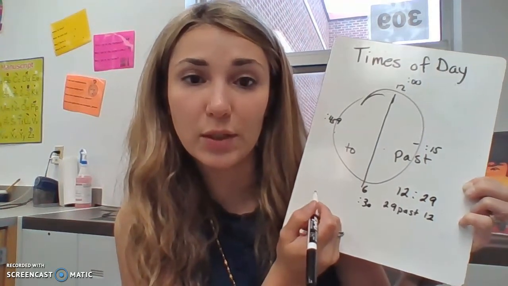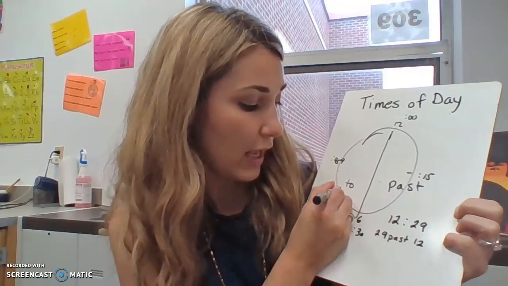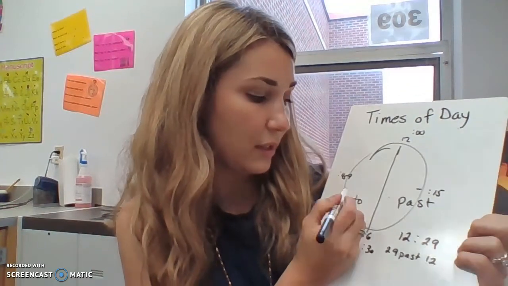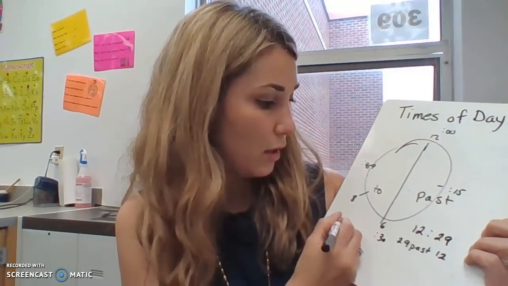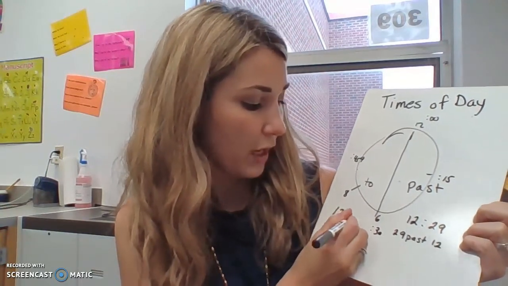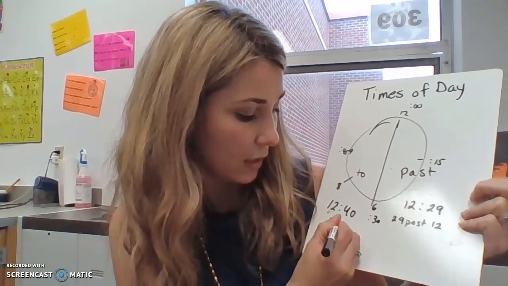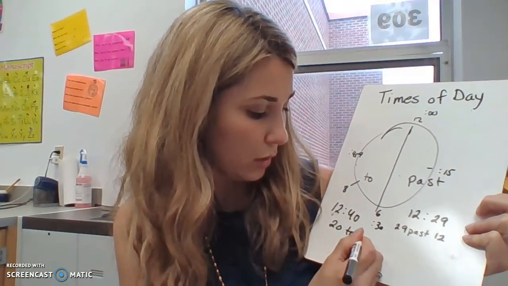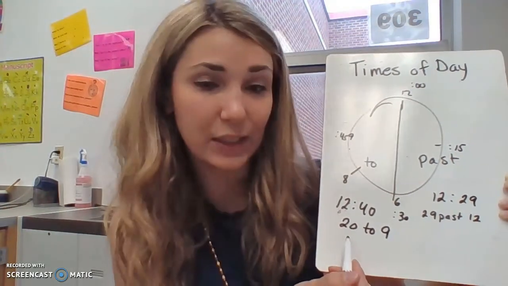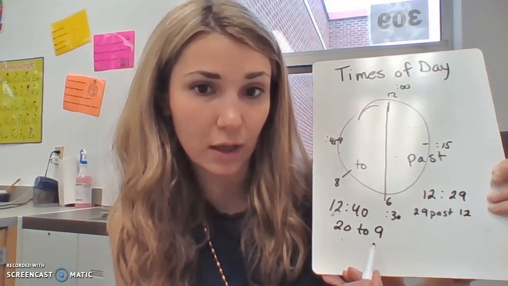This means you need to do some math. So if the hand is right here on the 8, I might need to say, so there's 20 minutes to the new hour. So if it's 12:40 now, I can say 12:40, or I can say 20 to 9. I say 20 to 9 because there's 20 more minutes until, or to, it is 9 o'clock.